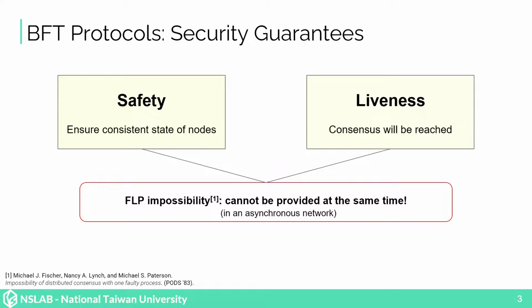However, FLP impossibility states that a BFT protocol cannot provide safety and liveness at the same time in an asynchronous network. Because most network environments in reality are asynchronous, this creates a difficult situation for BFT protocol designers. To overcome this impossibility, a lot of BFT protocols assume a partially synchronous network, which allows them to achieve both safety and liveness.